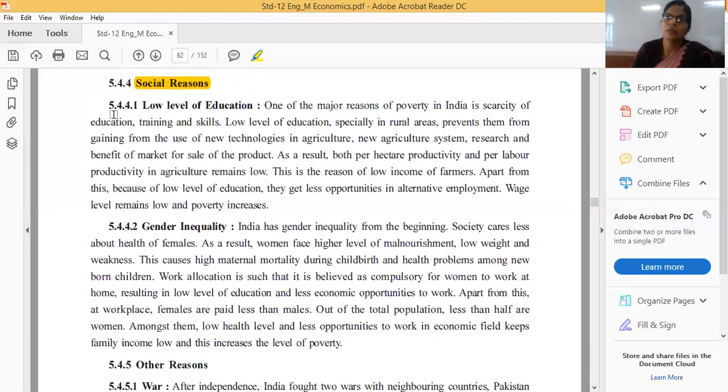And even in the agriculture sector, new agriculture systems, research, and market benefit for the sale of production are not much. Okay. They are also using traditional equipment for the agriculture sector. So their productivity is less because they have no knowledge about the technology.